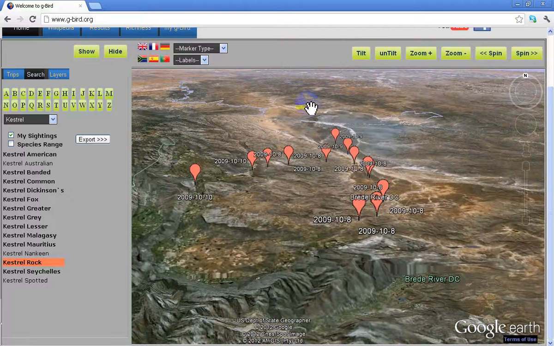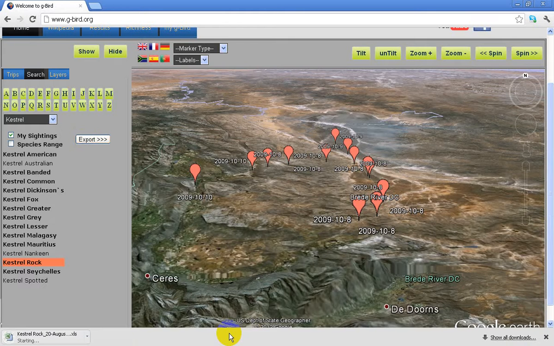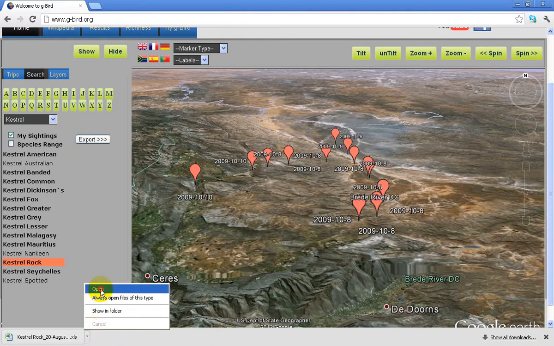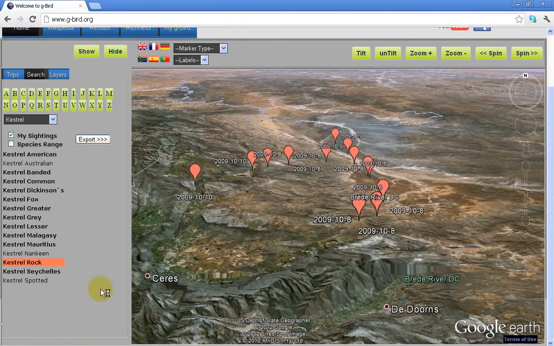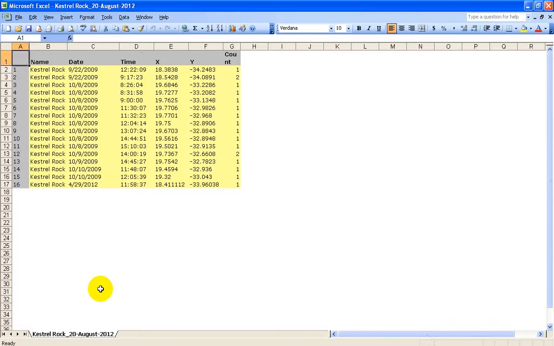In order to export your sightings, simply click on the Export button. GBird will then export your sightings into Excel, which you can open and save to somewhere on your desktop. This will then list the date, the time, the latitude and longitude, as well as the count for the number of birds seen at that time.